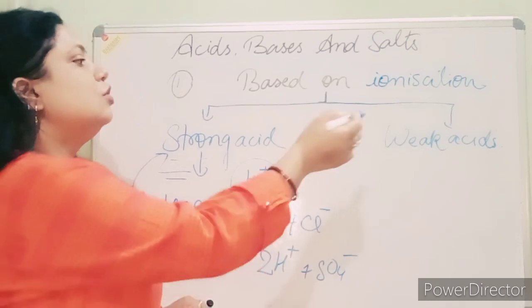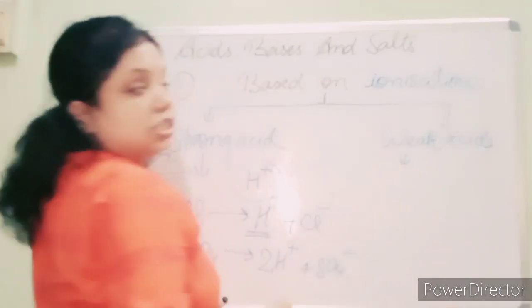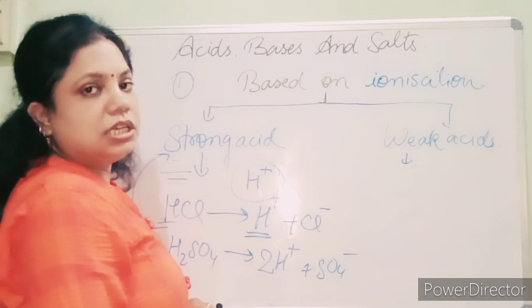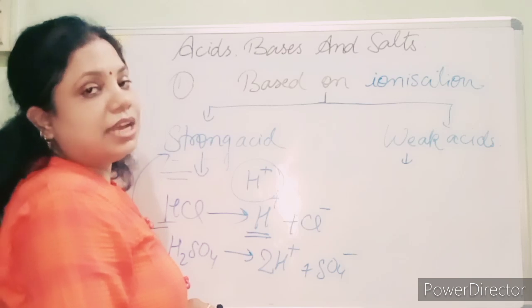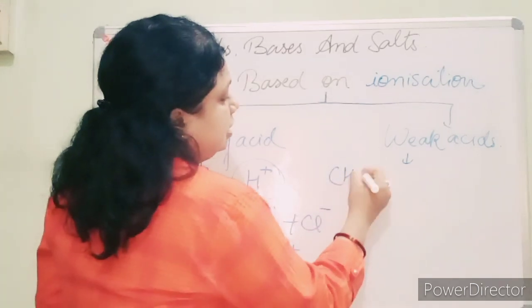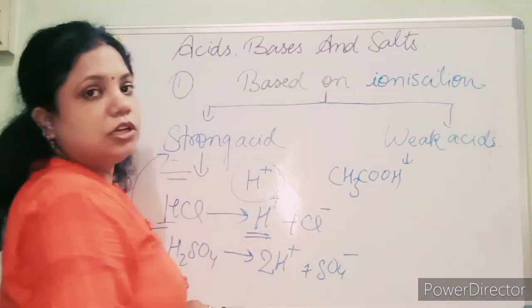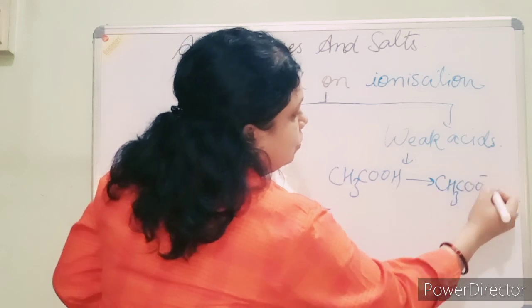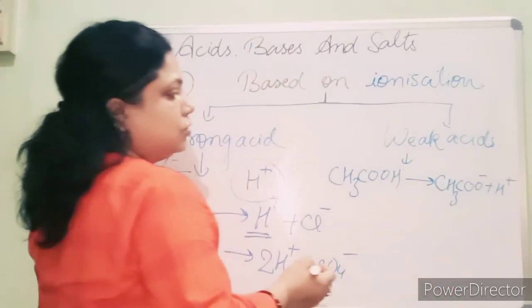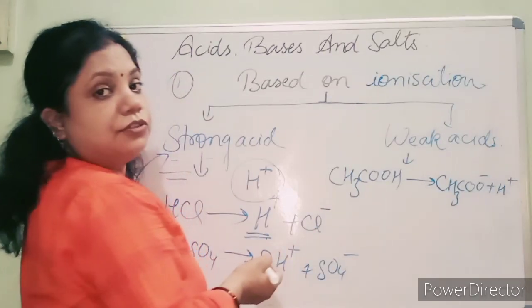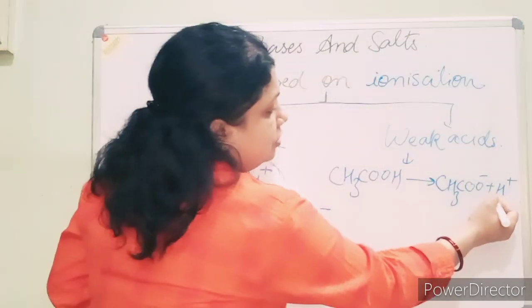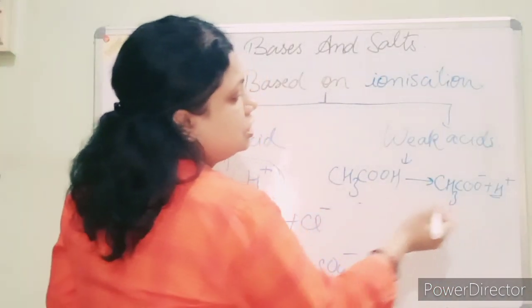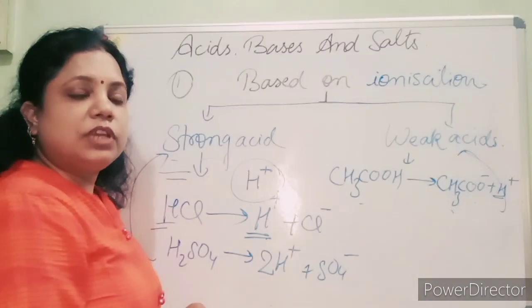Weak acids are those which are partially ionized, not completely ionized, and release the H ion. Suppose I take the example of acetic acid. It releases CH3COO minus plus H plus. Here you observe there are 4 hydrogens, but in aqueous solution it releases only 1 hydrogen. So H ion is partially released in the solution, so it is a weak acid.